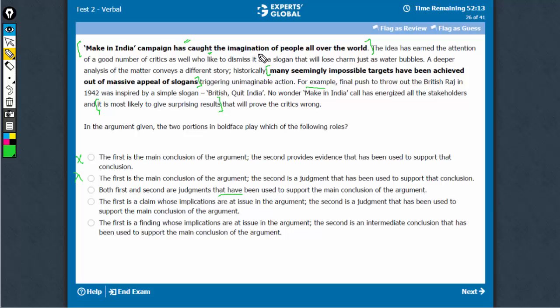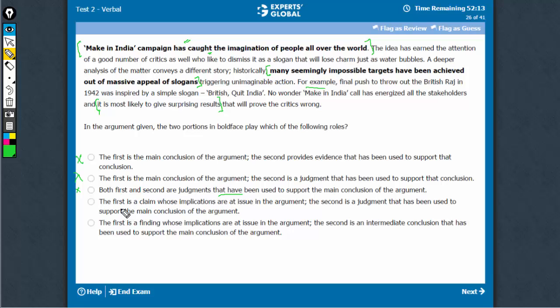But the first has not been used to support the main conclusion. It is not something that has been said to conclude that this will be successful. This is the main instance which the argument seeks to analyze, and then this conclusion is reached. This has not been said to support the conclusion. So the second part is not correct. The second one definitely supports. The first one is not for supporting. The first one just plays the role of a topic that has to be explained in simple words. So this is not the right answer. Quite a few students would choose this, but this is a trap.